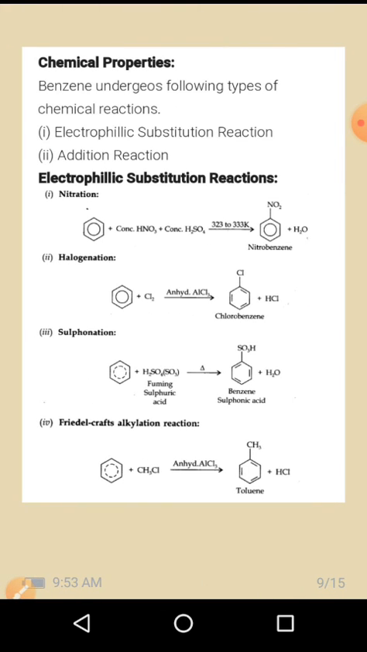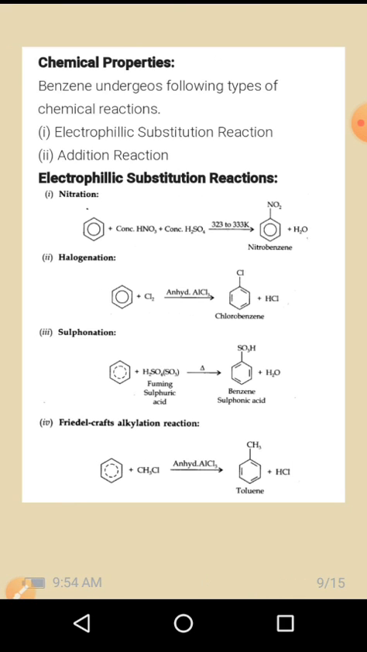Benzene undergoes the following types of chemical reactions: electrophilic substitution reaction and addition reaction. In electrophilic substitution reactions, the common electrophilic substitution reactions of arenes are nitration, halogenation, sulfonation, Friedel-Crafts alkylation, and Friedel-Crafts acylation reactions.